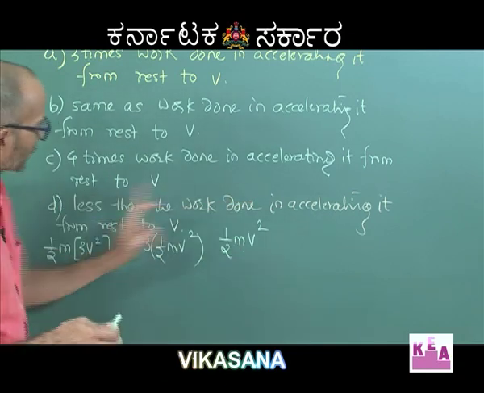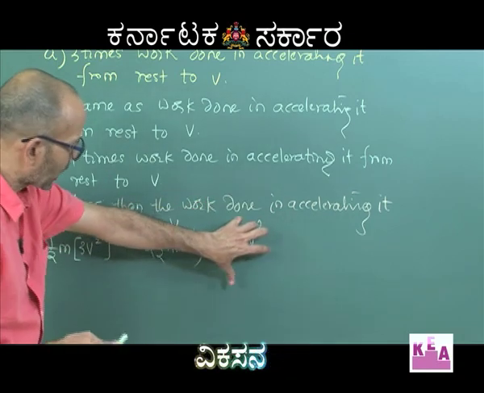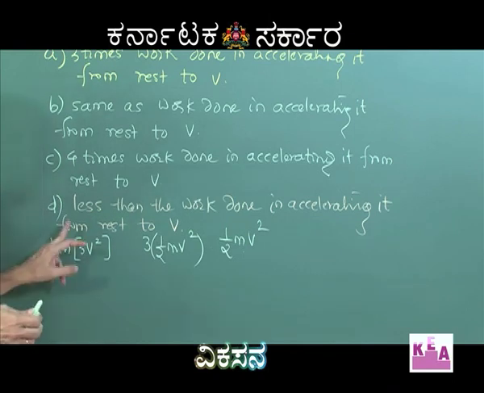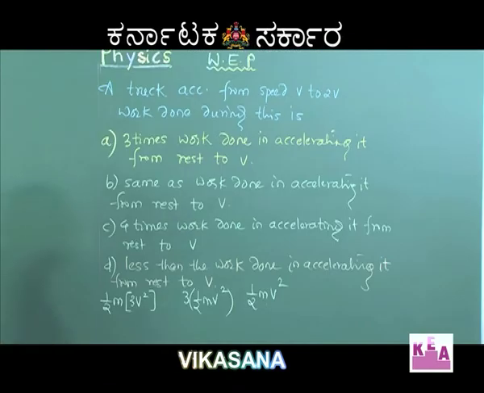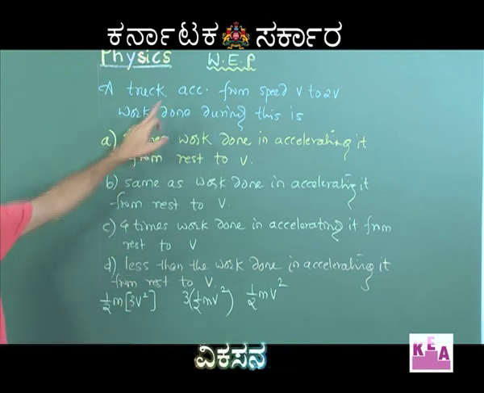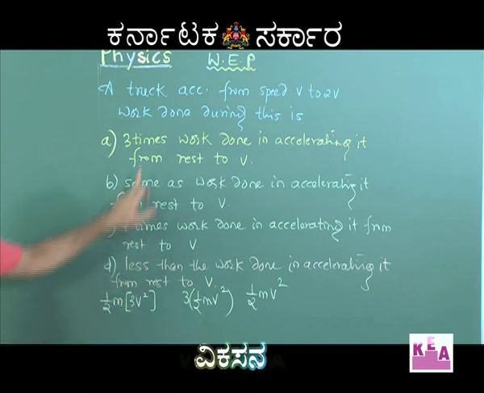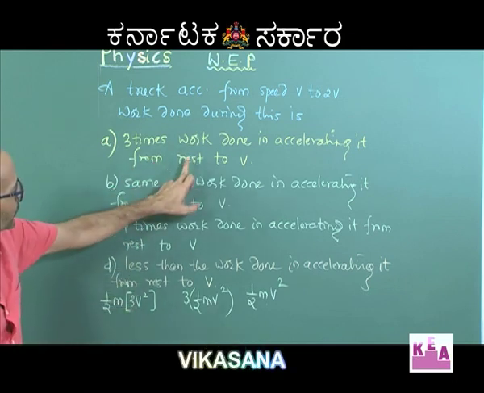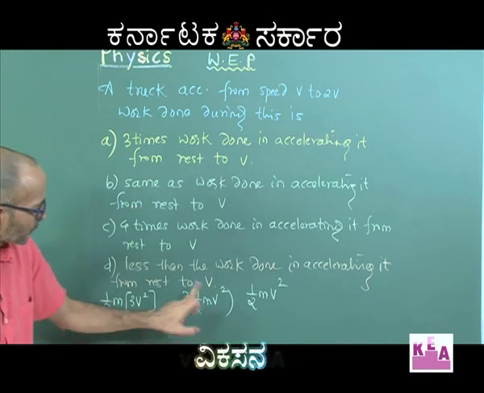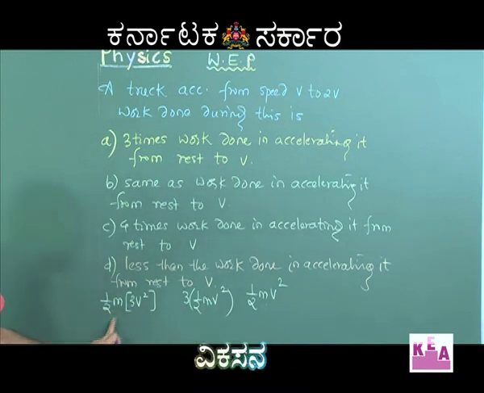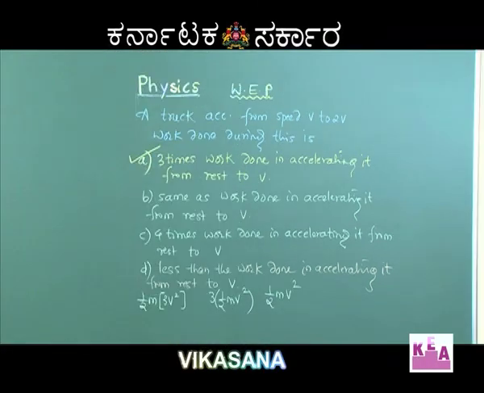Less than the work done in accelerating it from rest to v, it is less than half m v square, that is also wrong, because the actual work done is more than half m v square, it is 3 times. Now, that makes the first option perfectly correct, because the work done on the truck is this much, and the first option says 3 times the work done in accelerating the particle, that truck, from rest to v. So, half m v square into 3 makes it exactly 3 by 2 m v square. So, the first option is the right option.